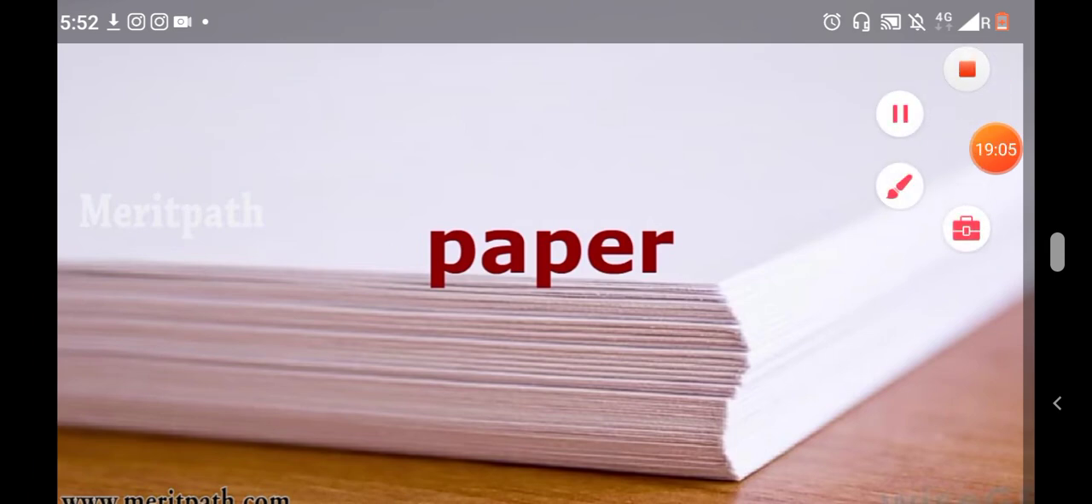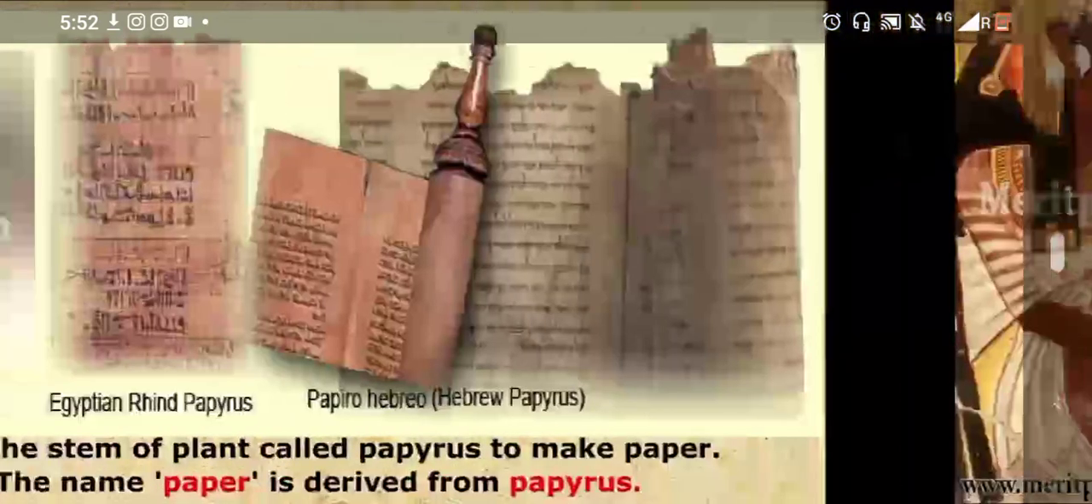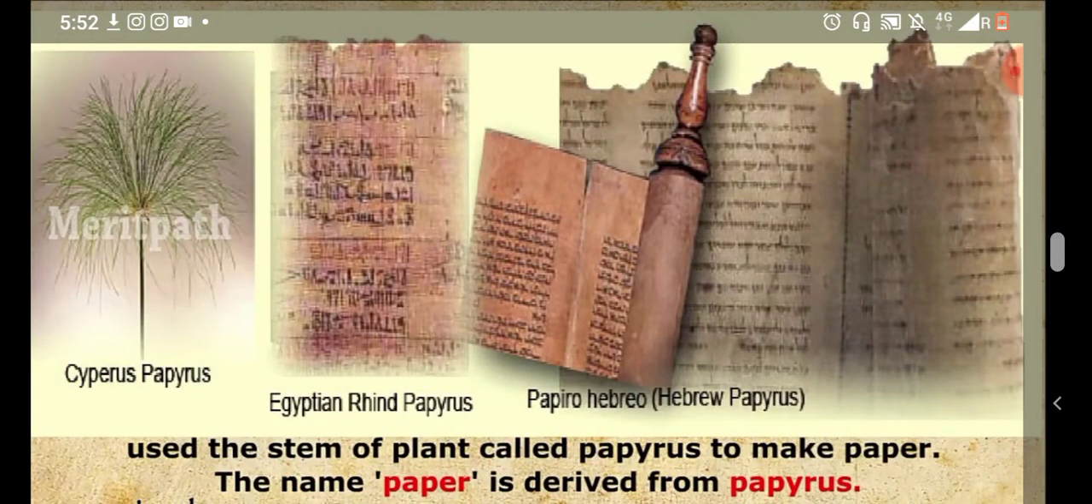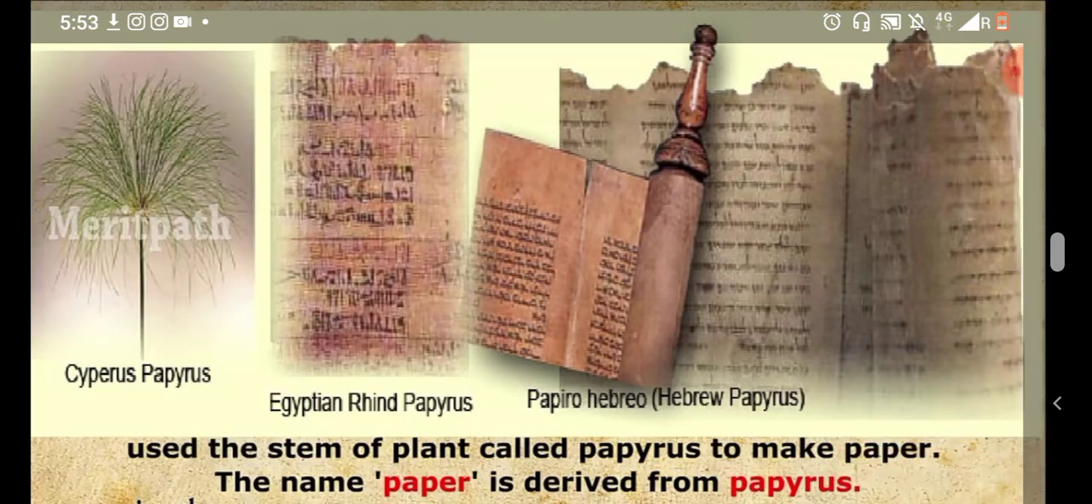So now the next talk is about paper. How paper was invented, what is the importance of this. So about 4000 years ago, ancient Egyptians used the stem of a plant called papyrus. Okay, the stem they used of the plant that is called papyrus. Here you can see, this is the picture of the plant. Okay, this is cyperus papyrus. So they used the bark of this type of plant. So the name paper is derived from papyrus.